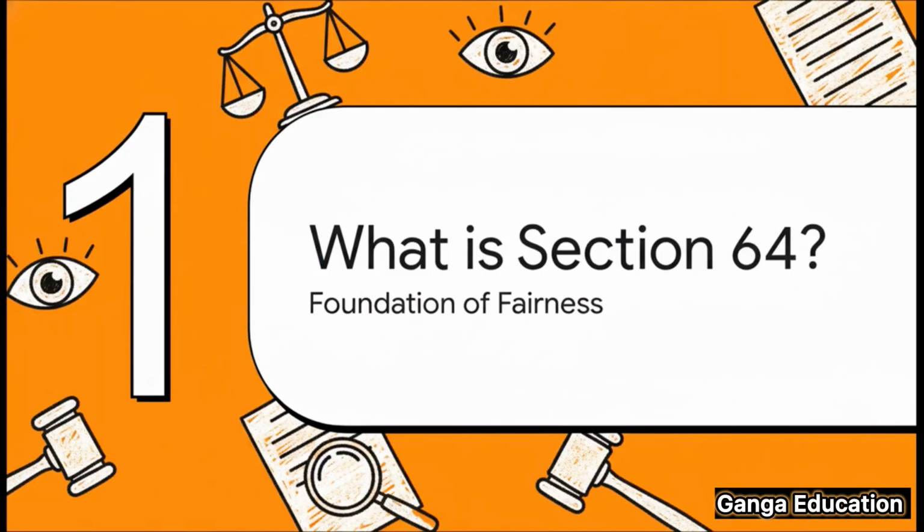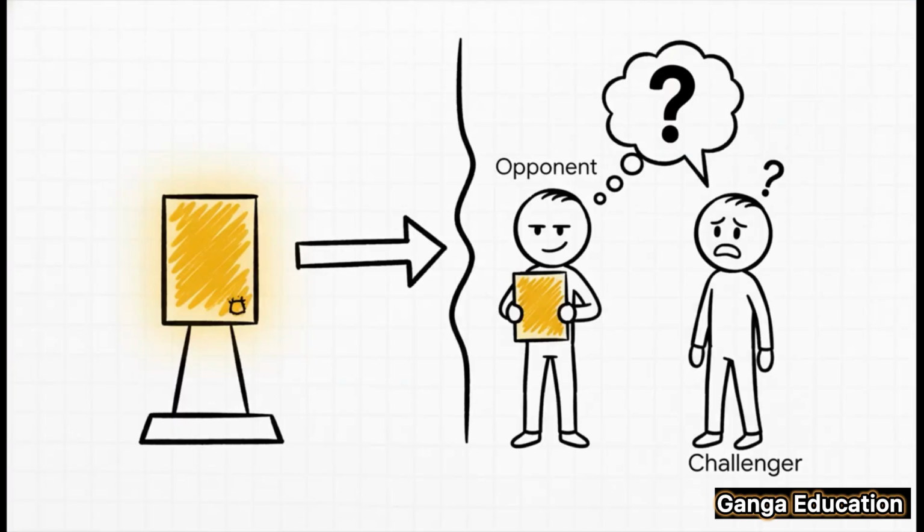Okay, let's start at the very beginning. What is the big idea behind Section 64? At its core, it's all about procedural fairness. The whole point is to make sure that no one gets ambushed with surprise evidence during a trial. It's designed to push parties to bring the best possible evidence, which is almost always the original document, to the court. In evidence law, we have what's called the best evidence rule. It's a simple golden rule. You must prove a document using its primary evidence, meaning the original document itself.